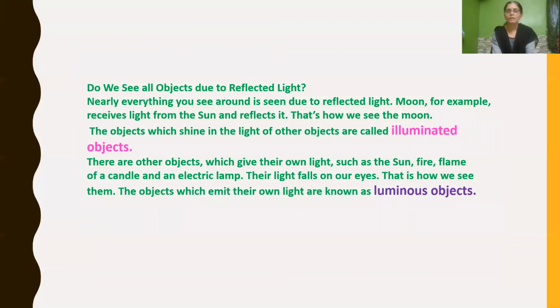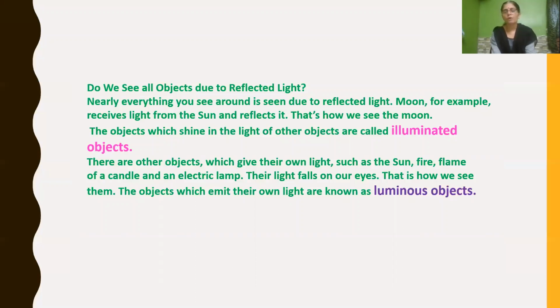Do we see all the objects due to reflected light? Yes, nearly everything we see around us is seen due to reflected light. But some objects like the moon receive light from the sun and reflect it. Due to that reflection, we can see the moon.